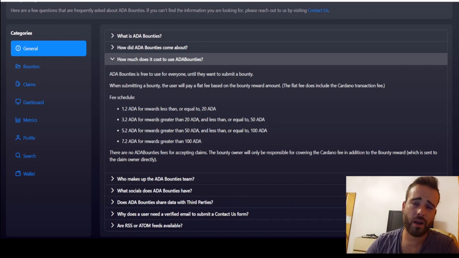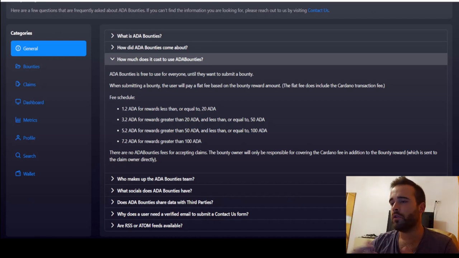It can be used for almost anything where you can set clear goals and get clear deliverables. It can also be a great way for a normal user to complete some simple tasks, or even tasks that you enjoy doing, and get some crypto rewards for it. Certainly an interesting way to leverage some of your free time.